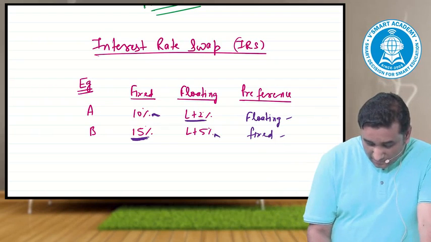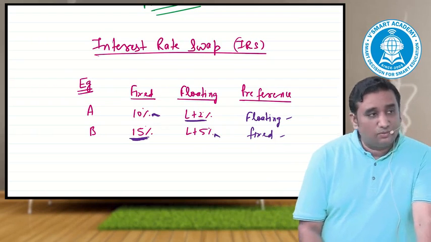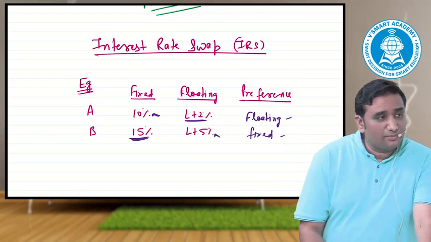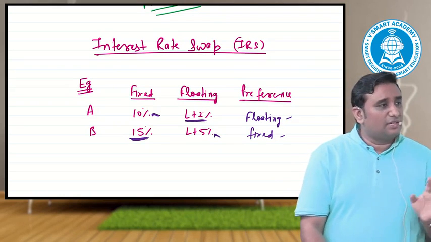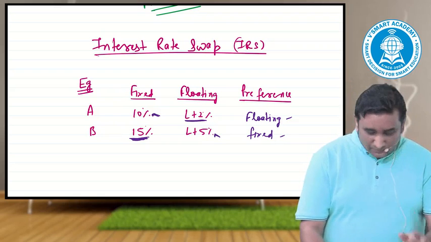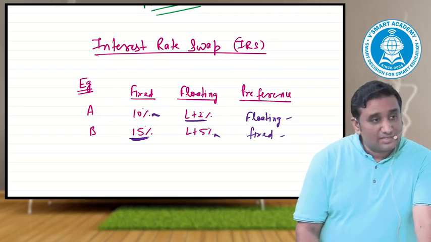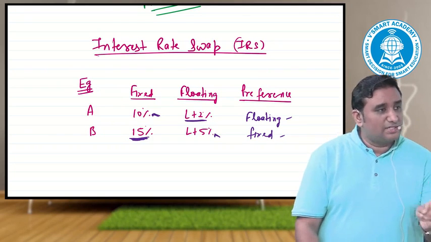His costing is L plus 2, the other's costing is 15%. The combined costing, if they go on their own, is LIBOR plus 17. We are not concerned with what LIBOR is, it may be 15, 16, 10, 11, 12. And if they go the opposite way, the combined costing will come to L plus 15. That means 2% they will share.